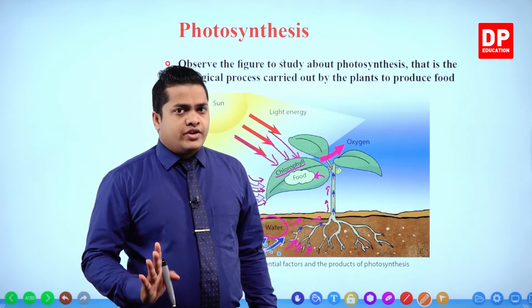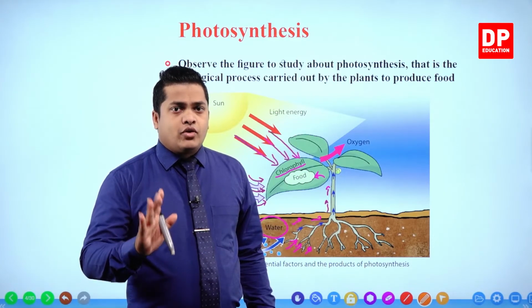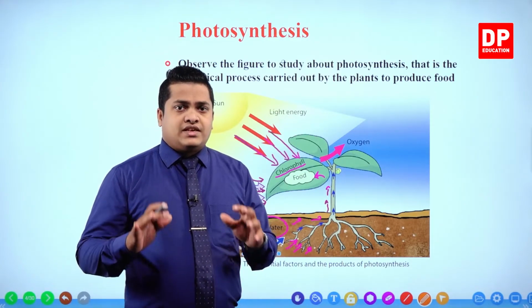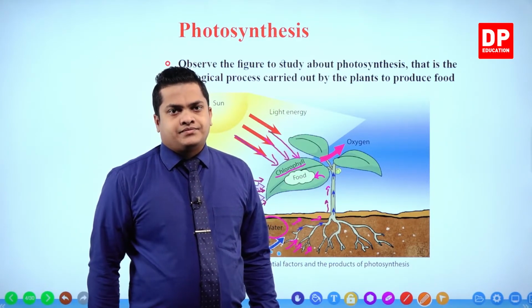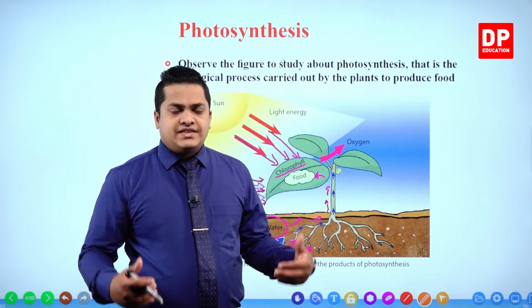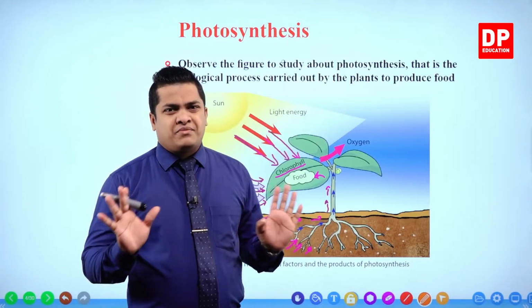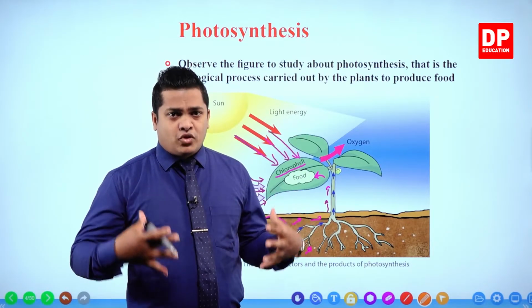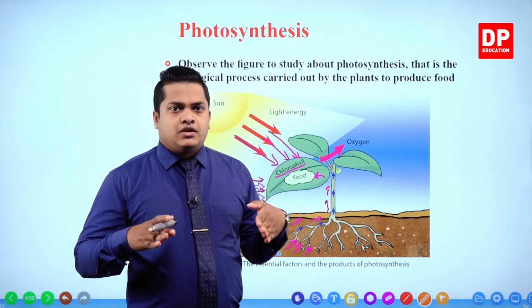So if somebody tells you that plants respire carbon dioxide and do not take oxygen, that it is always expelling oxygen gas, that is totally incorrect. Because each and every plant, for the respiration process, I'm not talking about the photosynthesis process, but I'm talking about the respiration, absorbs oxygen gas.